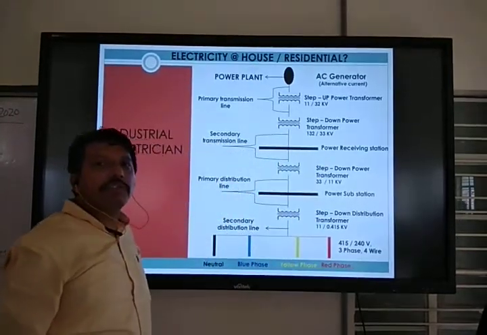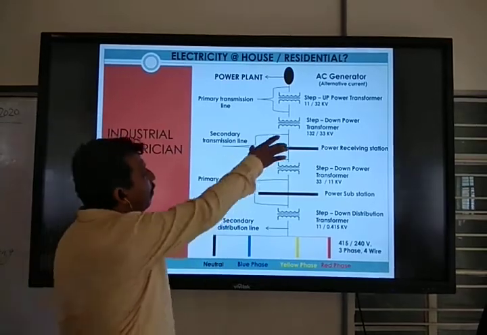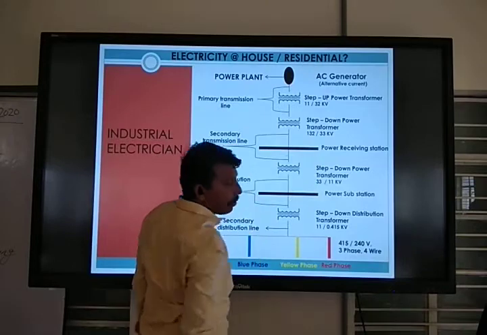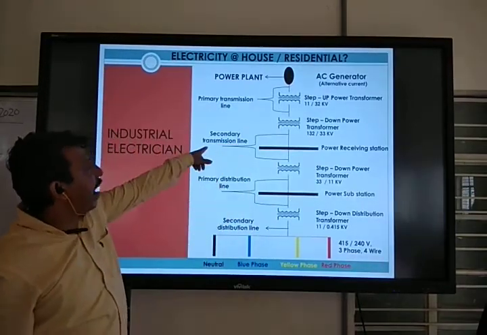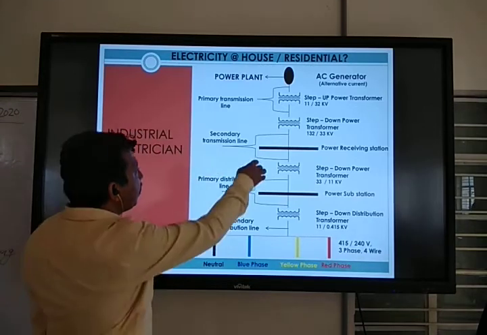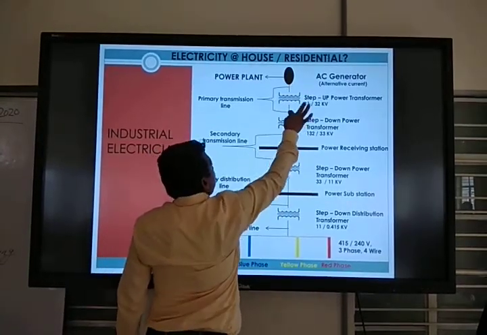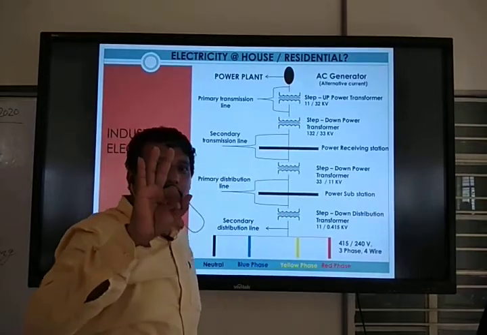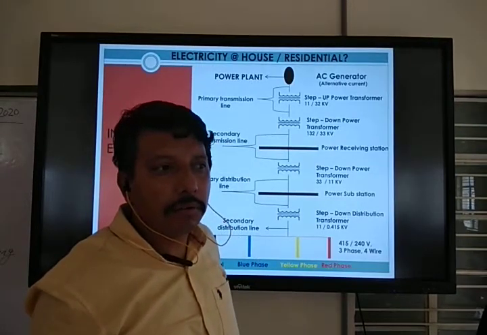One substation is there. All the power is coming to the power receiving station, and from there it goes again to the secondary transmission line. This is the secondary transmission line. These two are the primary transmission line. The transmission line is coming in 4 wire, 3 phase and neutral.